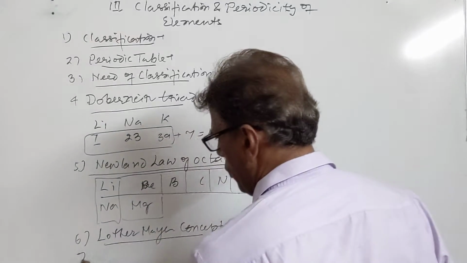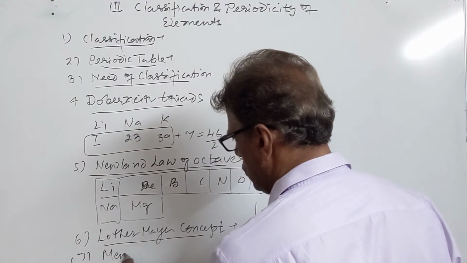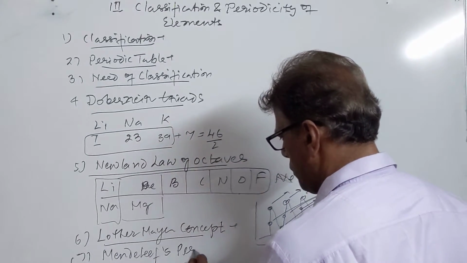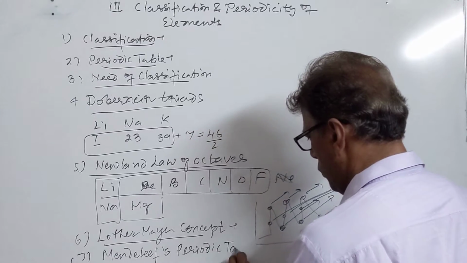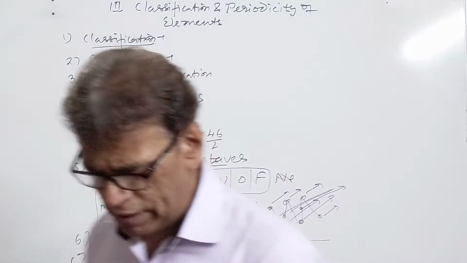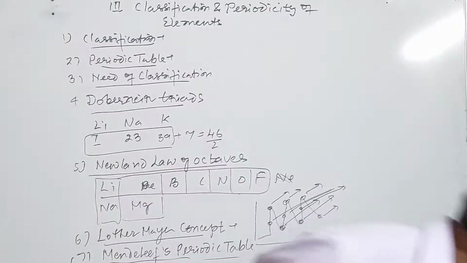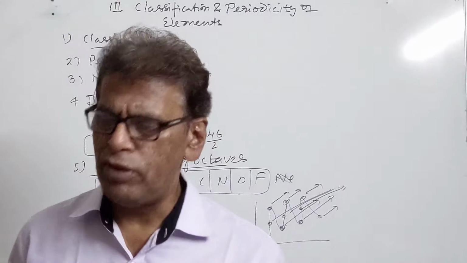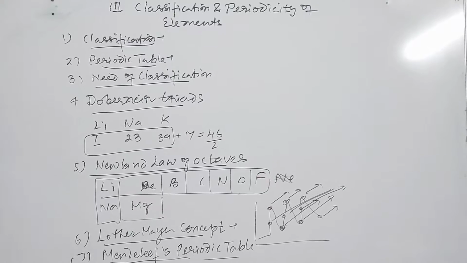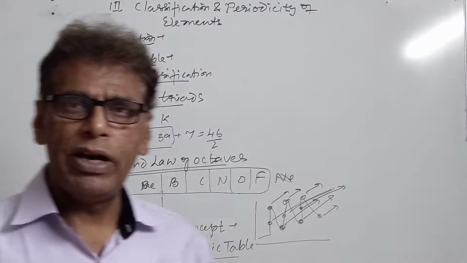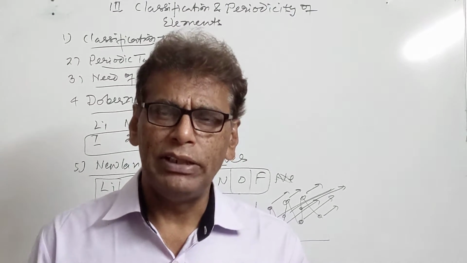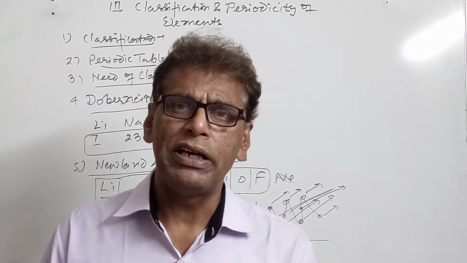Later on, the first successful attempt, which was very much successful in arranging the elements, was Mendeleev's periodic table. This was the most successful attempt above all the attempts of classifying the elements. Mendeleev gave the Mendeleev periodic law. That law states that the periodic properties of the elements are the periodic functions of their atomic weights, and Mendeleev devised a periodic table which is known by his name as the Mendeleev periodic table.